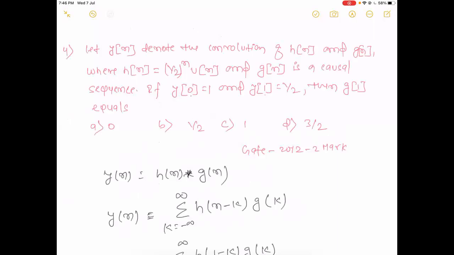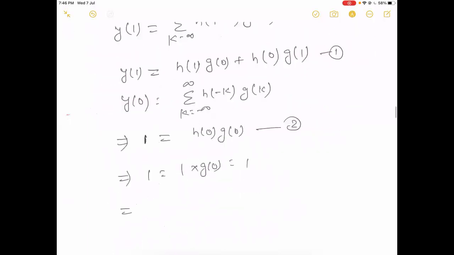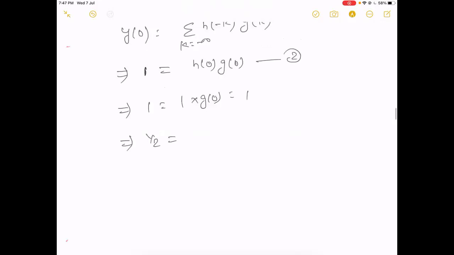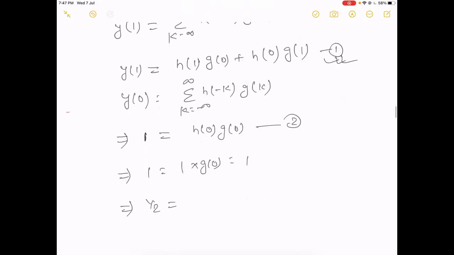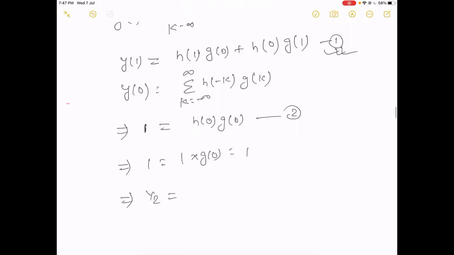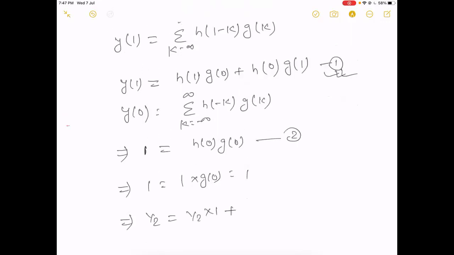Now y[1], how much is given? y[1] is given as 1/2. From here we get y[1] equal to h[1] times g[0] plus h[0] times g[1], that is 1/2 times g[0], where g[0] is 1, plus h[0], which is 1, times g[1].